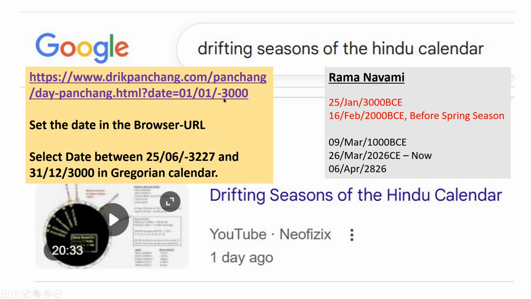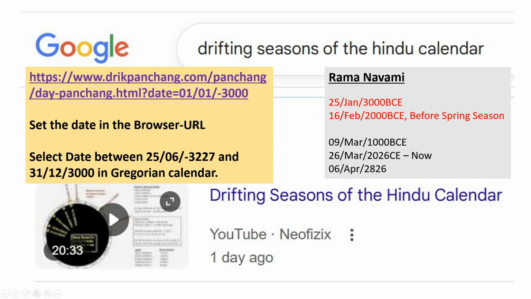We can find out the Hindu Panchanga, that is the phases of the moon, where the sun is, the location of the sun in the zodiac, and the nakshatra and all. Using this, we don't get the position of the planets. We don't get the kundali or the horoscope chart that people make. This is just the panchanga, the details of the date.